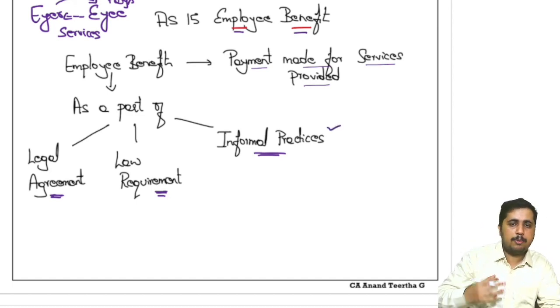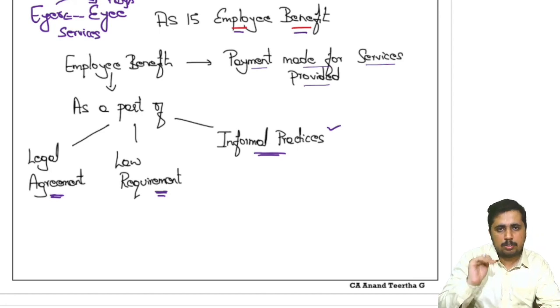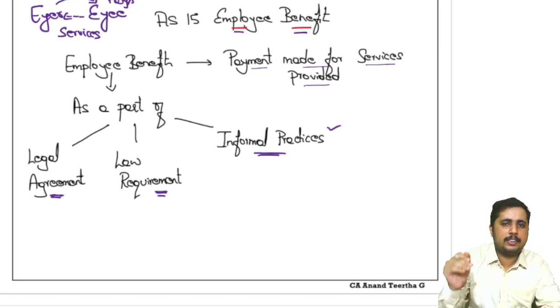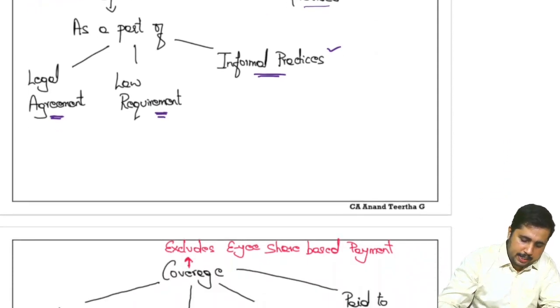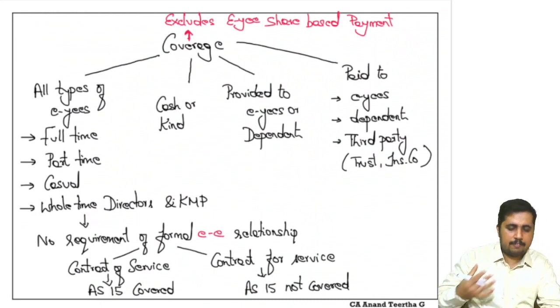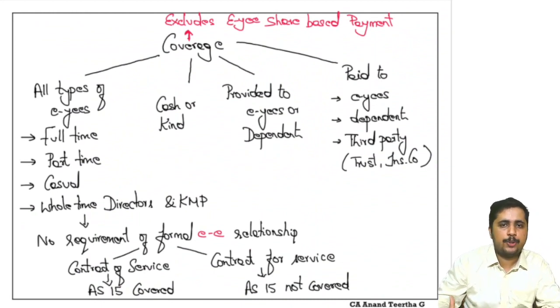It's not only about the legal requirement, it's also about the normal day-to-day practices that our company undergoes. So even that is covered in employee benefits. Okay, so the accounting standard tells us that you have to provide for all these things. The next thing, what is the coverage of this AS 15? How do you cover them?